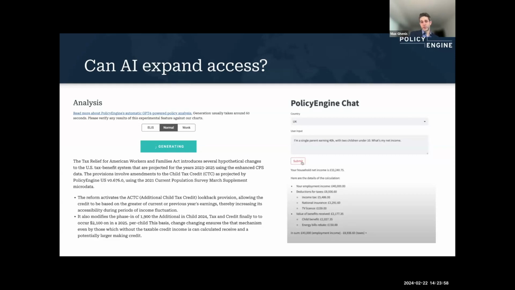And instead of just showing those in charts, we're passing those results back to the GPT-4 API and asking it to write a report based on it. And it works actually quite well. We've been monitoring it; we launched this in March of last year, right after GPT-4 came out. It does pretty well, and I think opens the door for a lot more accessibility that could come out of the rules as code space.